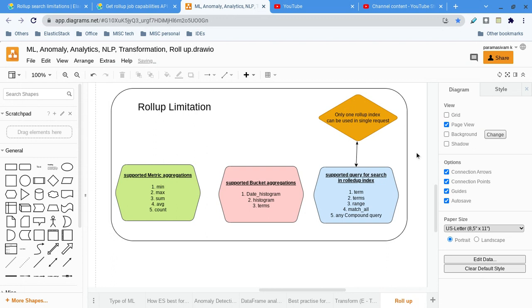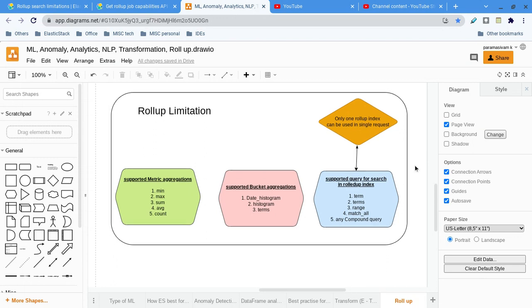That is what I wanted to say about rollup limitations. I think this is my last video about rollup. Maybe in the next video I will create a demo or POC, so that you can see how the data is rolled up and how it is stored in a rolled up index.